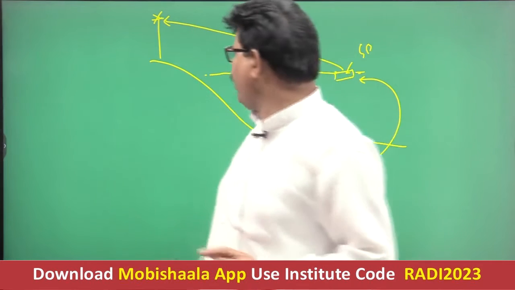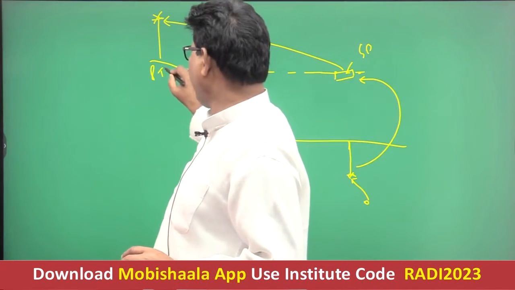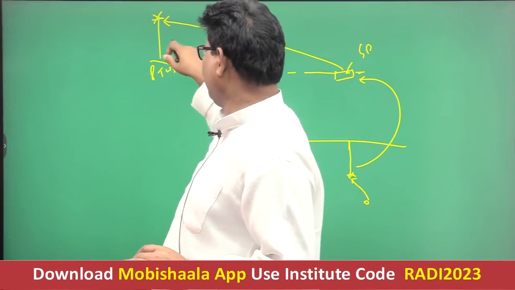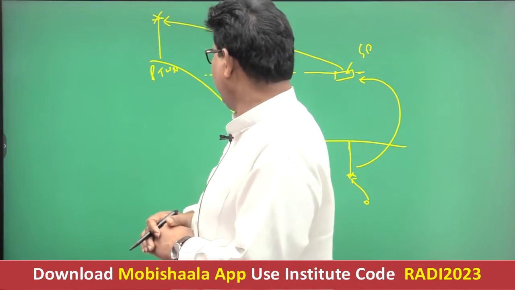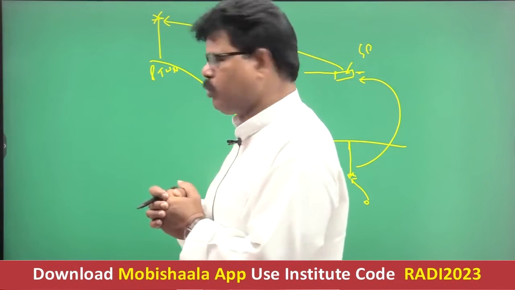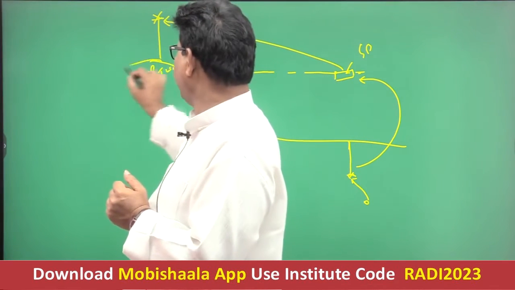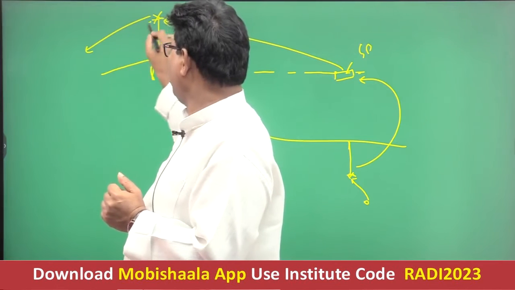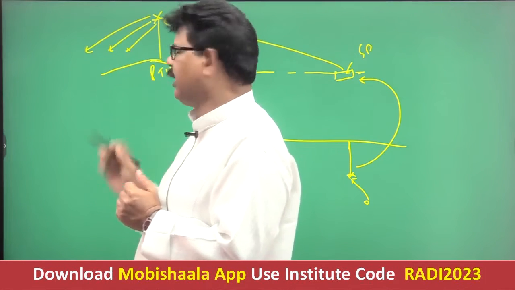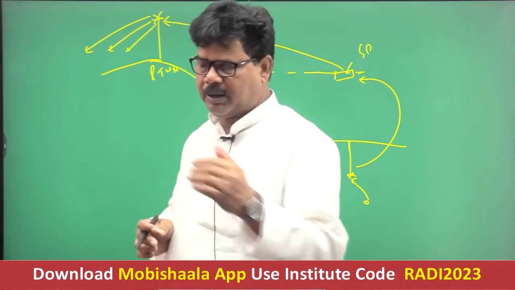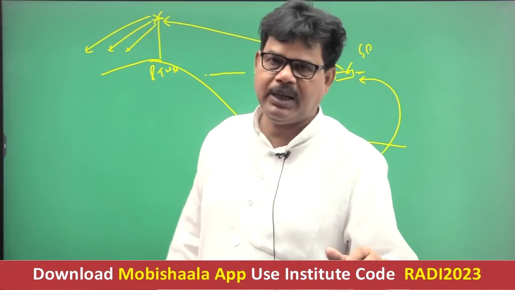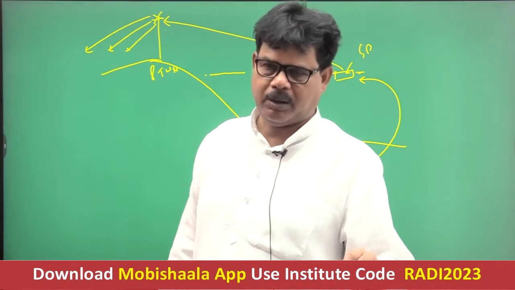Suppose this is the Pacific Tsunami Warning Network. This radar was installed by the Pacific Tsunami Warning Network. Now this center will transmit information to its member countries, and the member countries will take precautionary measures to mitigate the impact of tsunami.